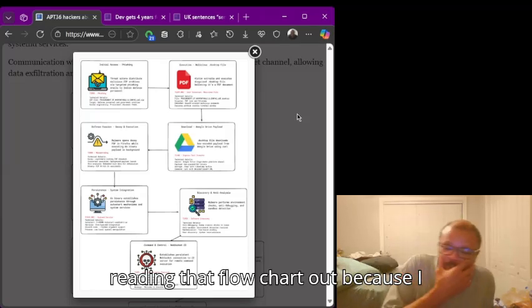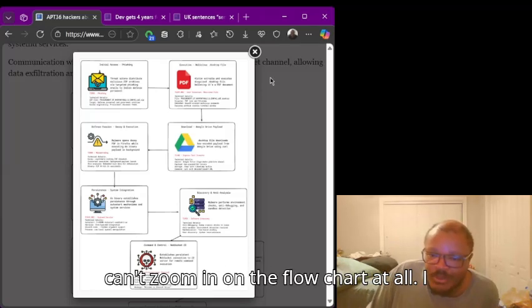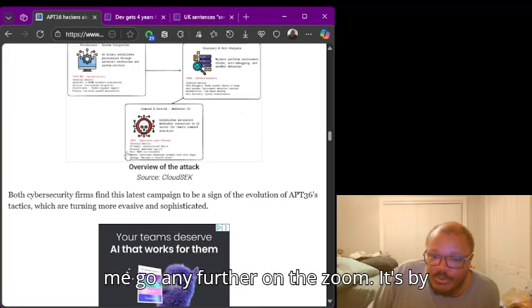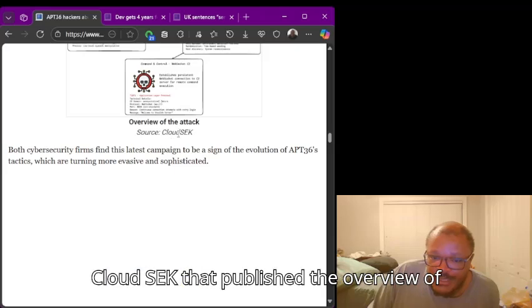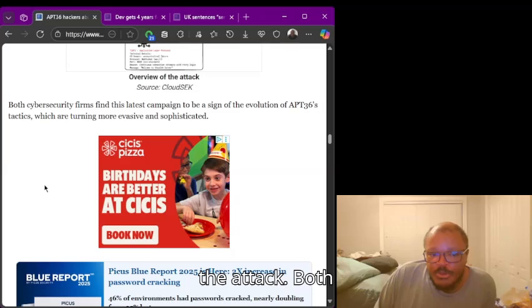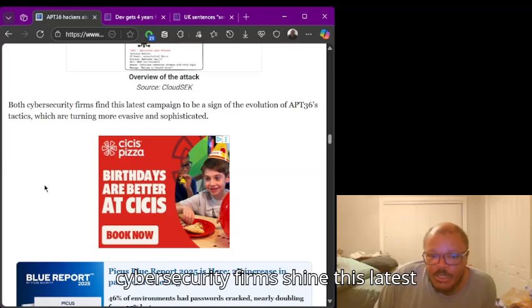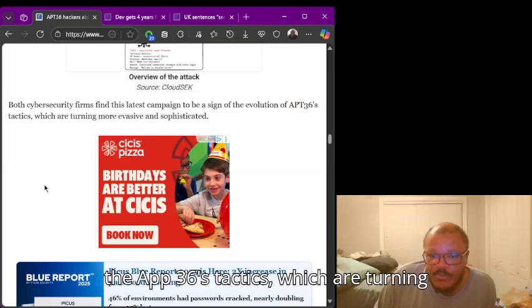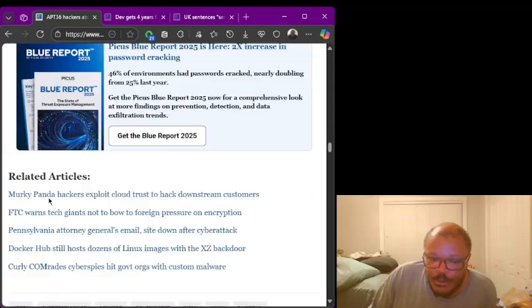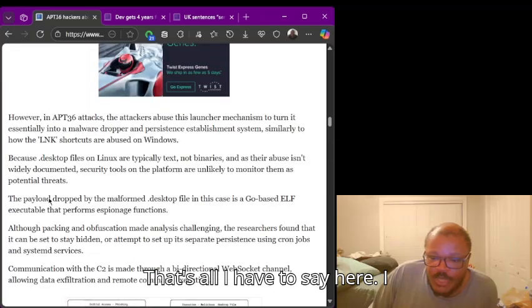I'm reading that flow chart out because I can't zoom in on the flow chart at all. I can get an up close look, but it won't let me go any further on the zoom. It's by CloudSEK that published the overview of the attack. Both cybersecurity firms see this latest campaign as a sign of the evolution of APT36's tactics, which are turning more evasive and more sophisticated. That's all I have to say here.